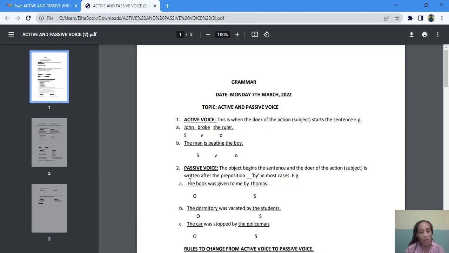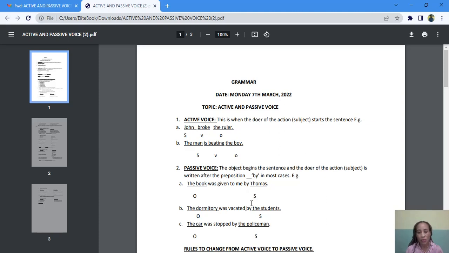The book is the object. Look at it. It's starting the sentence in the passive voice. But if it is in the active voice, it is Thomas that is supposed to start the sentence. Okay, so that's the difference between the active voice and the passive voice. The object begins the sentence in a passive voice while the subject begins the sentence in an active voice.